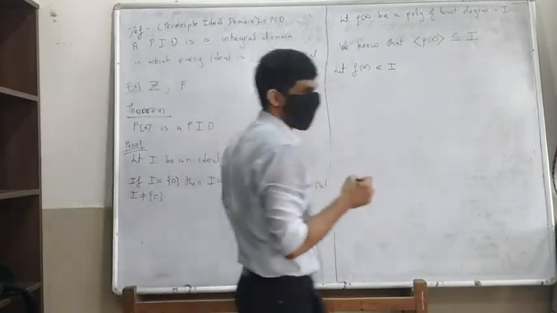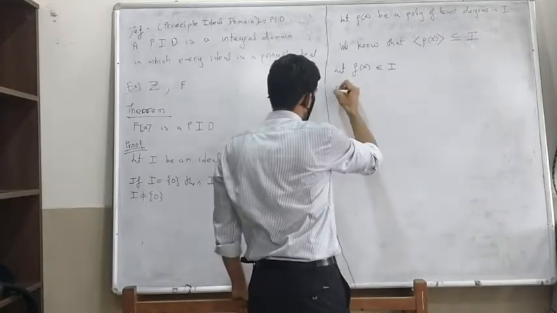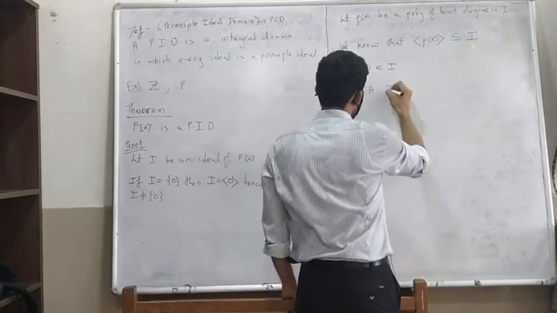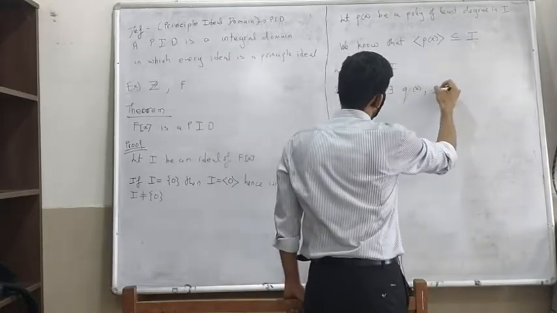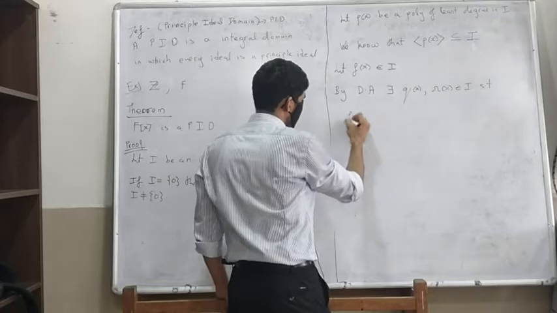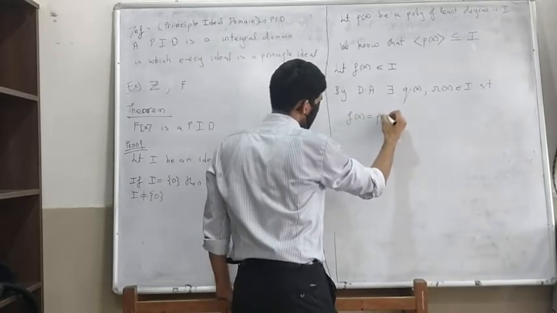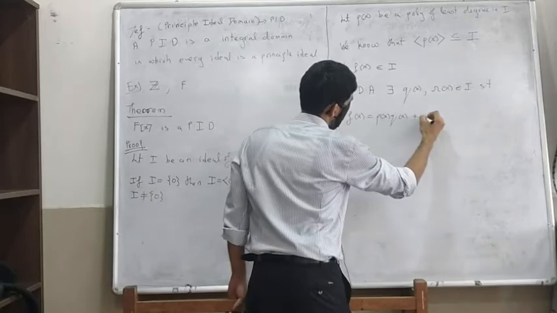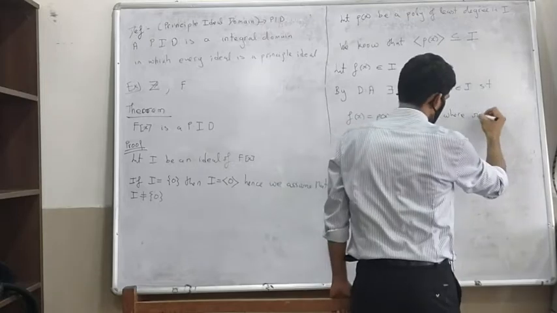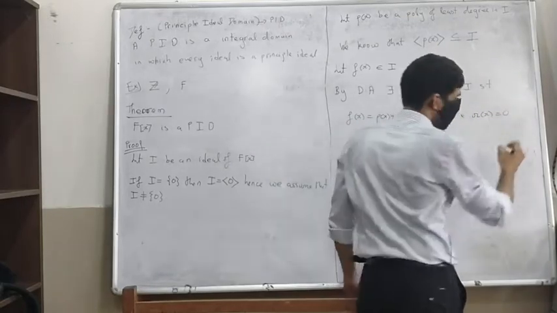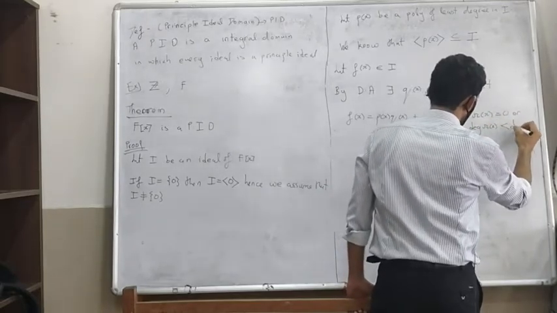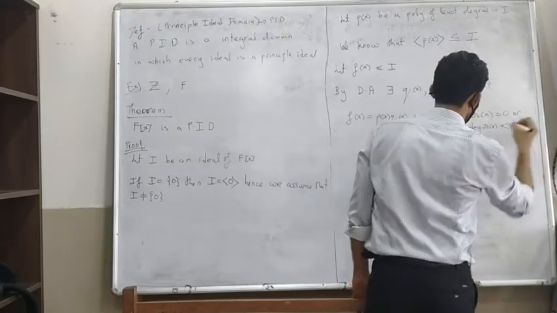Yeah, you use the division algorithm. Take an f of x. By the division algorithm in F[x], there exist some q of x and r of x in F[x] such that f of x can be written as P of x times q of x plus r of x, where either r of x is 0 or the degree of r of x is less than the degree of P of x.